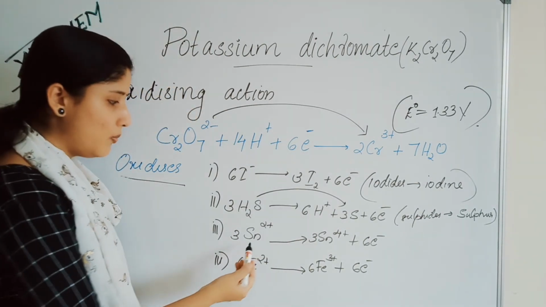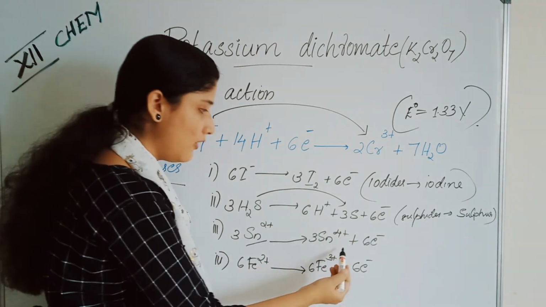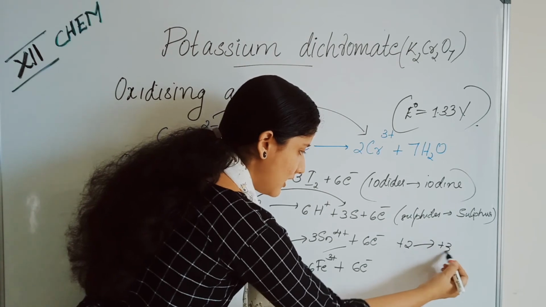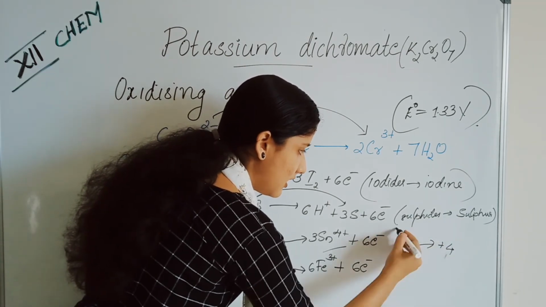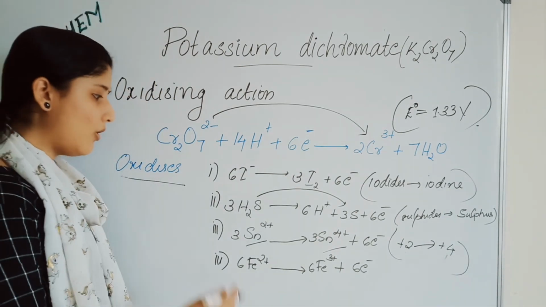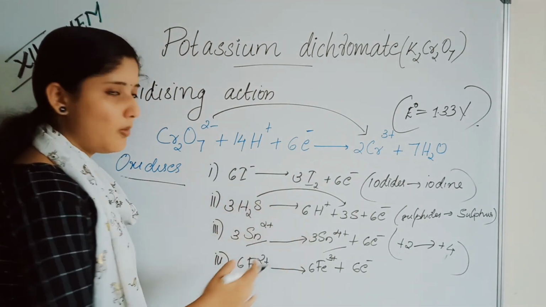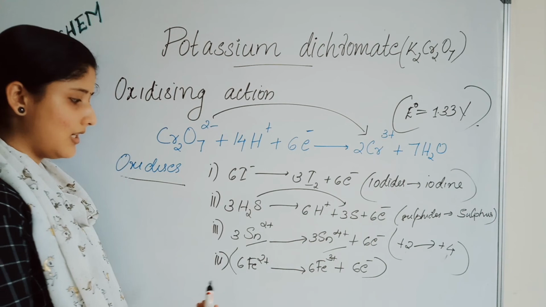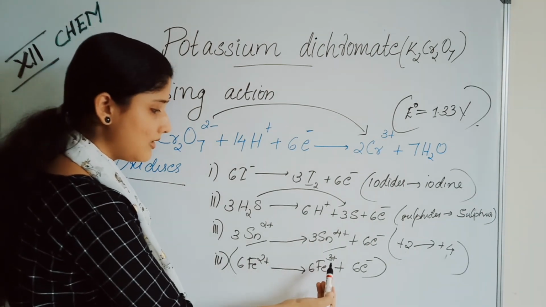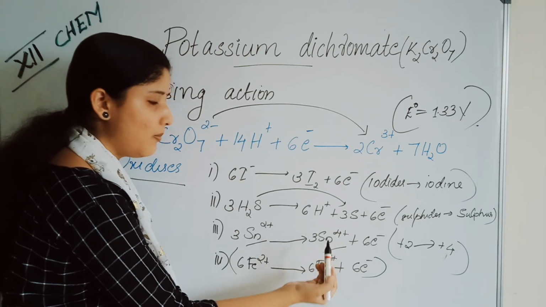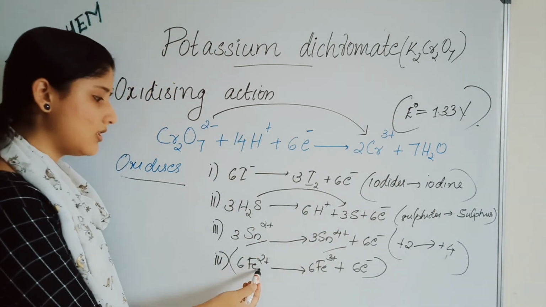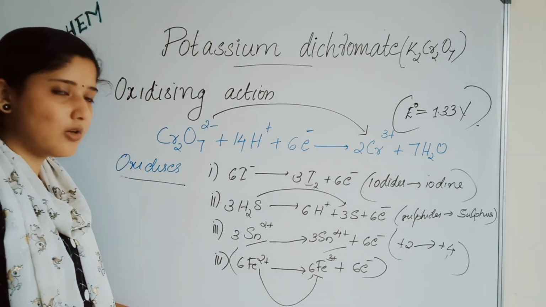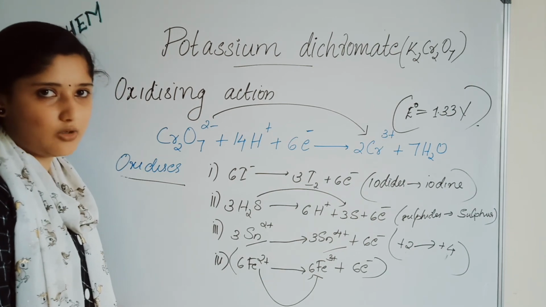Next is tin from 2+ oxidation state gets oxidized into tin in 4+ oxidation state. This is another oxidation reaction. It oxidizes Sn2+ to Sn4+. Next is iron from 2+ state to iron in 3+ state. That is 6Fe2+ will give 6Fe3+ plus 6 electrons. Iron in 2+ oxidation state gets converted into iron in 3+ oxidation state. These are the oxidizing reactions of potassium dichromate.